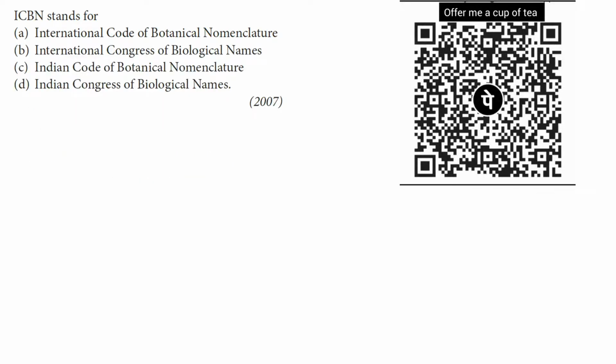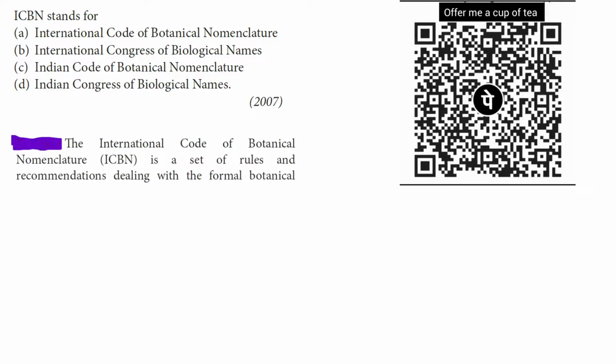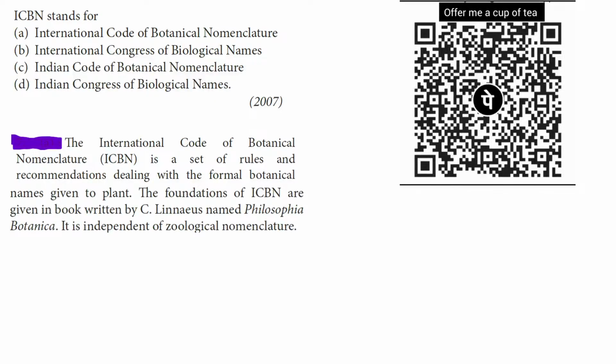ICBN stands for. For this question, four options are given, and you know very well that ICBN stands for the International Code of Botanical Nomenclature, which provides some rules and recommendations dealing with the formal botanical names given to plants.